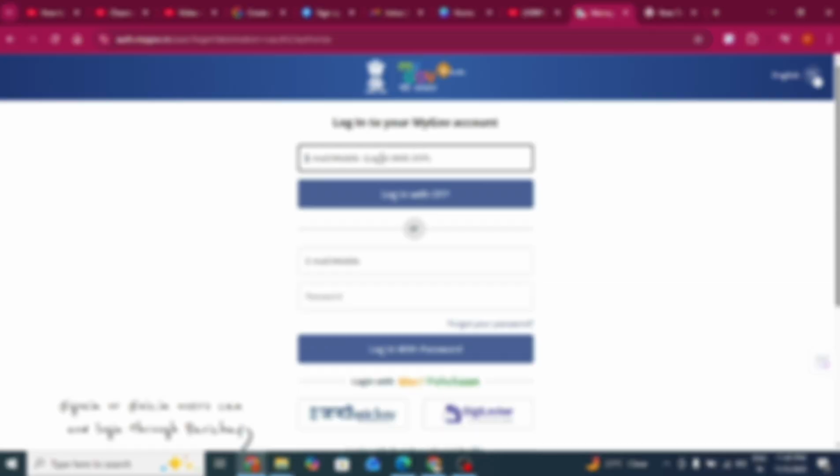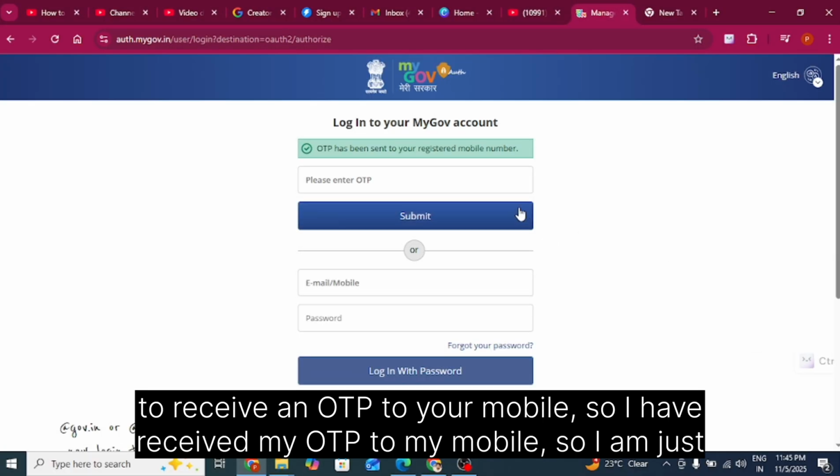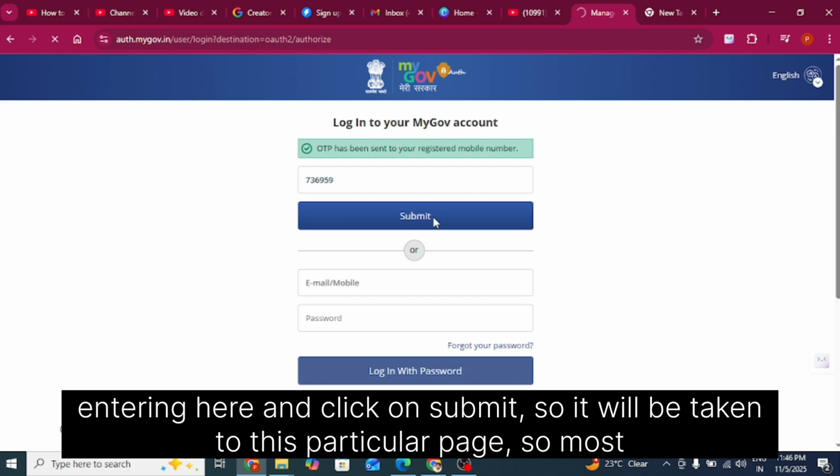It will ask you for a phone number to log in, and you can enter your phone number and log in. Okay, let me enter mine. You will get one OTP. When you click on login with OTP, you will receive an OTP on your mobile. Okay, I have received my OTP on my mobile. I am just entering it here and clicking on submit. So you will be taken to this particular page.